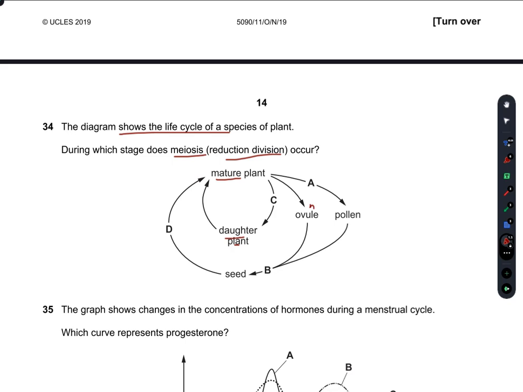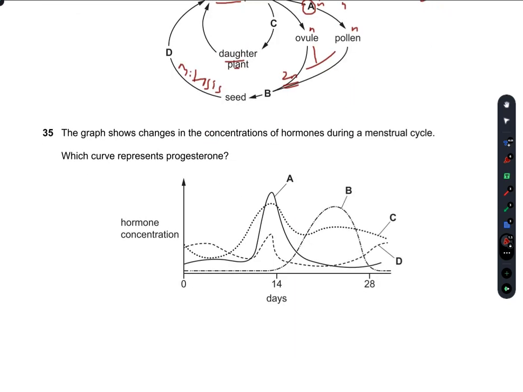Gametes here means that 2n is divided into n, and reduction occurs here. So A is right. Then these n and n combine to again form 2n, and this is the fusion, and this B again undergoes mitosis to produce the mature plant. So obviously A is the reduction division.